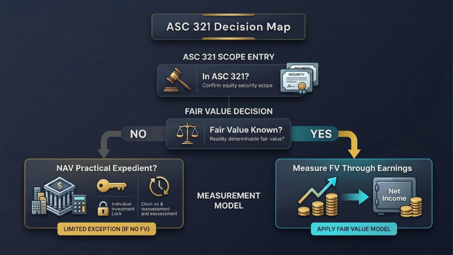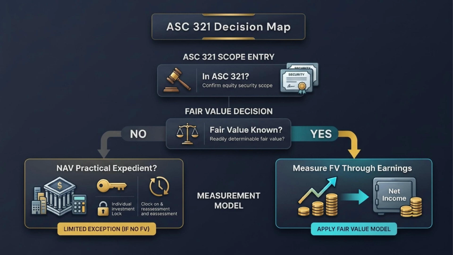First, ask whether the equity security has a readily determinable fair value. If yes, the dominant model applies, fair value through earnings. If no, check whether the ASC 820 net asset value practical expedient is available. Net asset value or NAV may be used only when the ASC 820 eligibility criteria are satisfied. If NAV does not apply, the entity may consider the ASC 321 measurement alternative. This path matters because the measurement alternative is not the default shortcut for every private investment.